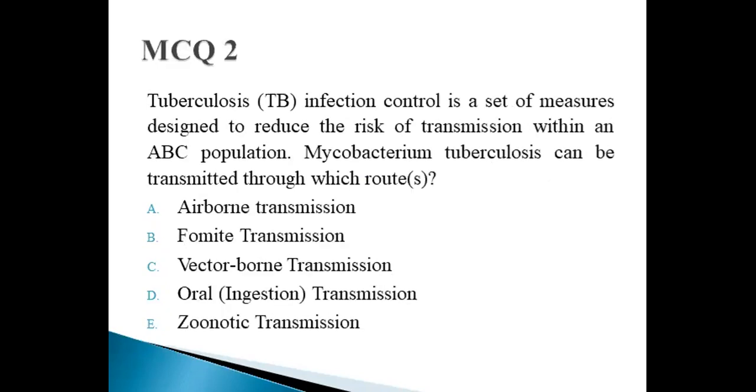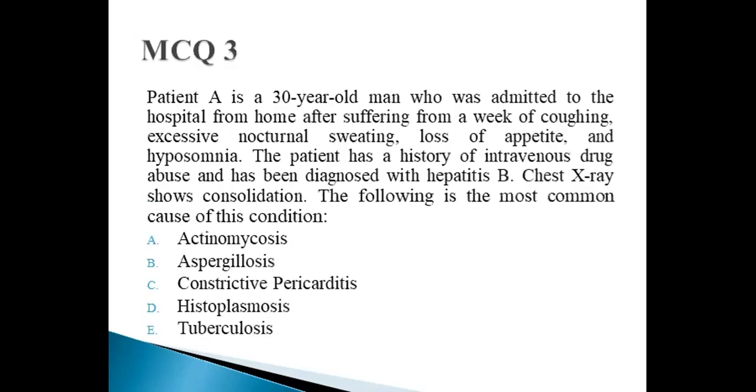MTB. MCQ 2. TB infection control is a set of measures designed to reduce the risk of transmission within a population. MTB can be transmitted through which route? A. Airborne route, B. Vertical, C. Vector-borne, D. Oral, or E. Zoonotic transmission. A, alpha, will be the correct option. MTB can be transmitted through the airborne route.